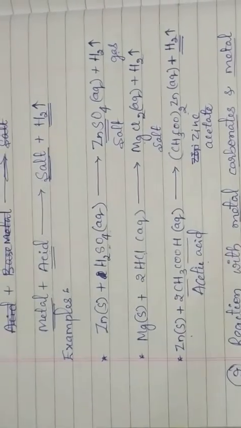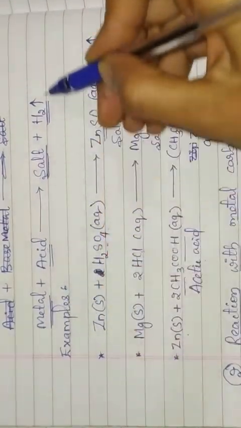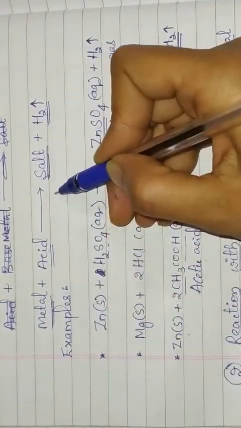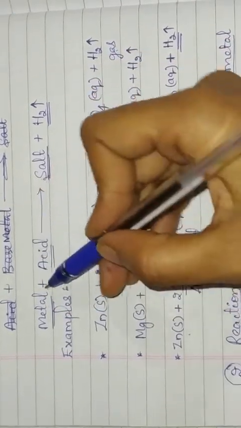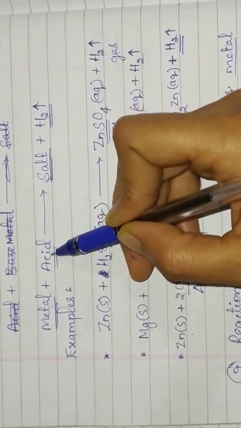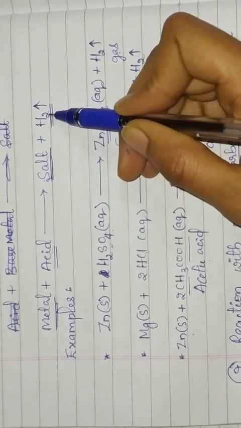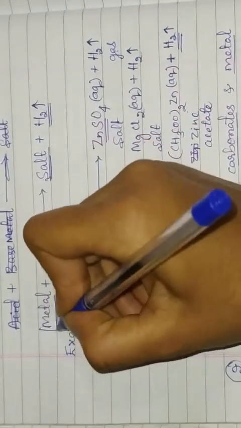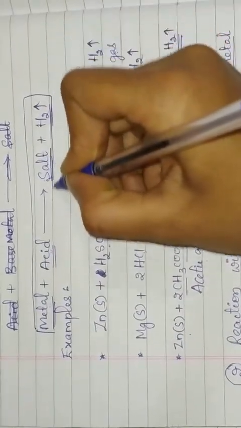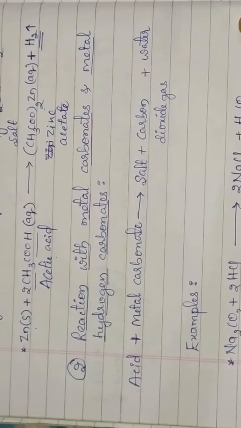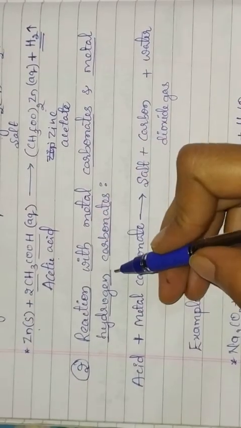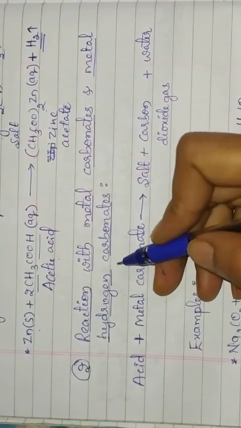So children, you should remember this general equation for the reaction between acids and metals. Okay, whenever metal reacts with acid, it forms salt and hydrogen gas. Okay, so it's very important. So remember this general equation. Children, let us see next chemical property of acids.